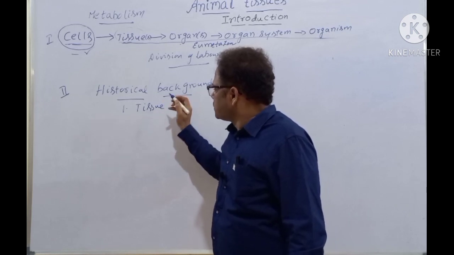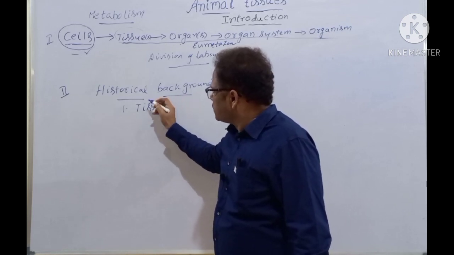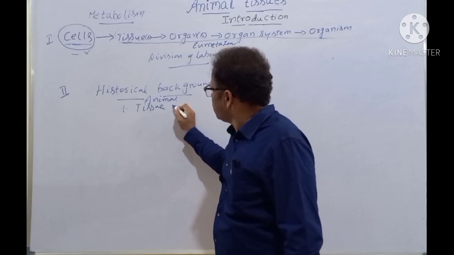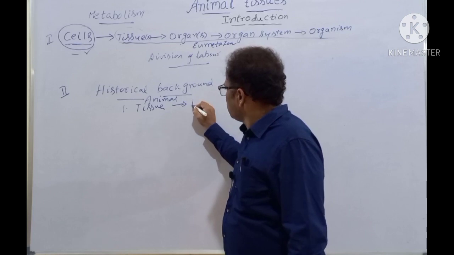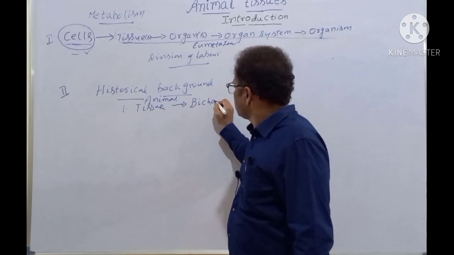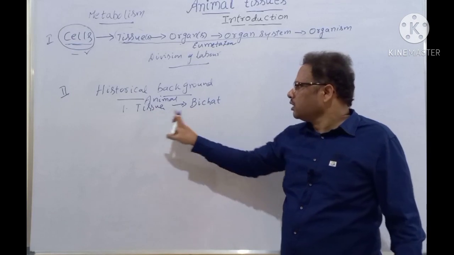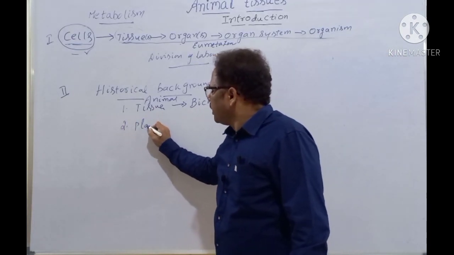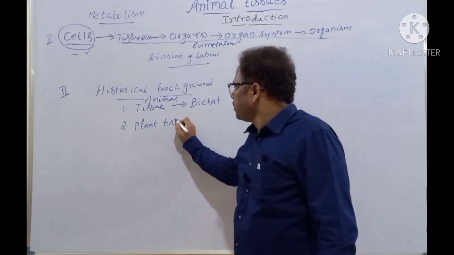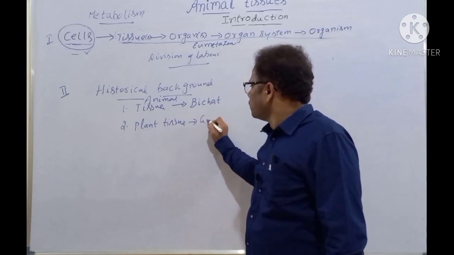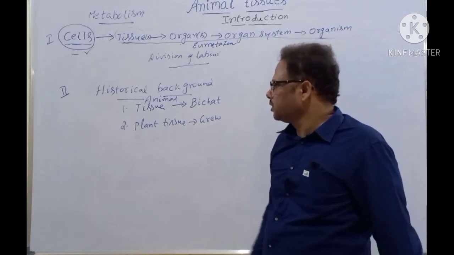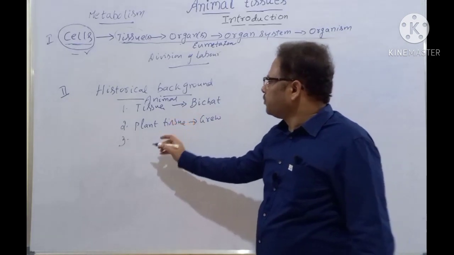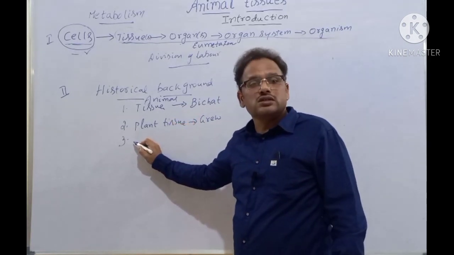Tissue means a group of cells. Here animal tissues are there, isn't it? The term animal tissue is given by Bichat. Next one, the term plant tissue is given by a scientist called Grew. Clear? The third point is the study of tissues is called histology.